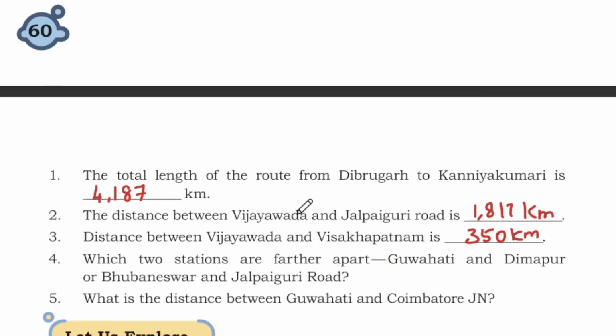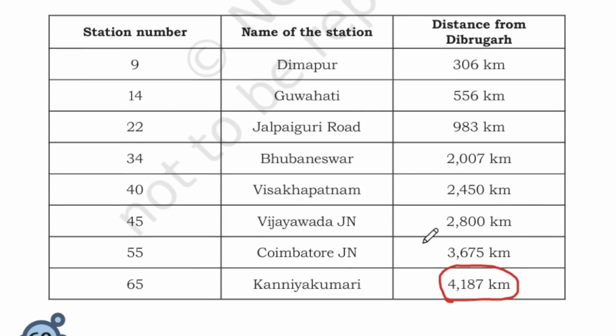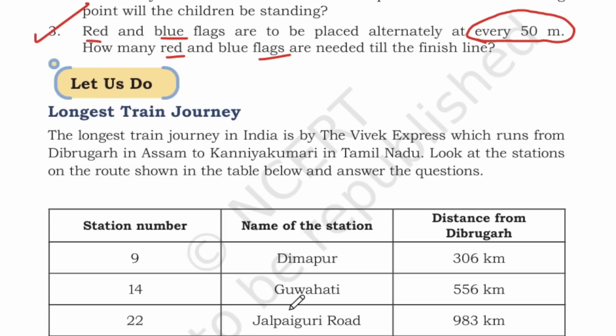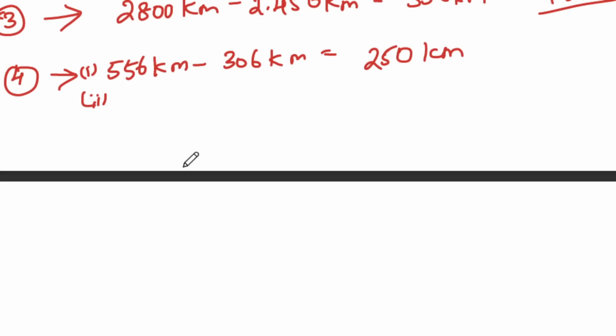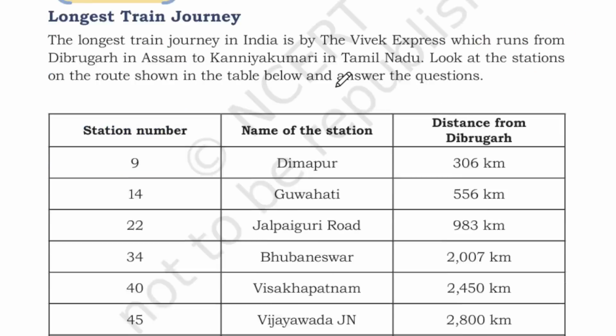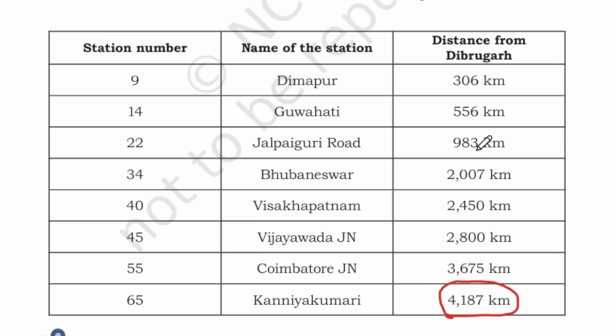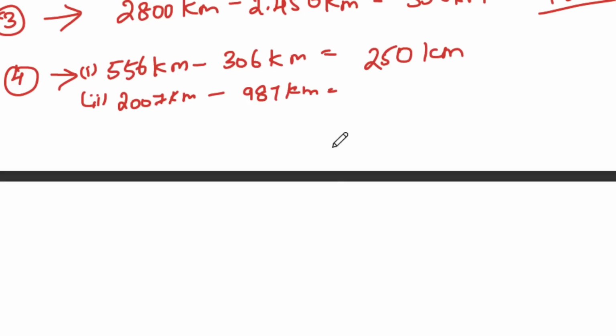And the second one we have is Bhubaneswar. How much distance is Bhubaneswar? It's 2007 kilometers from Jalpaiguri, which is 983 kilometers. So 2007 minus 983.